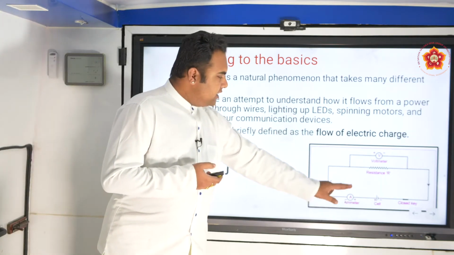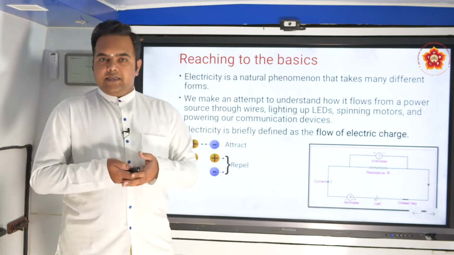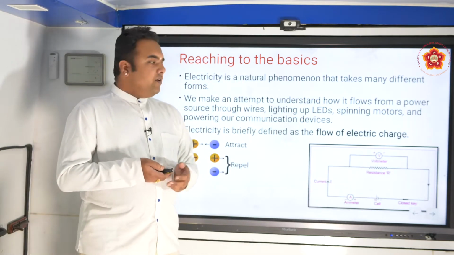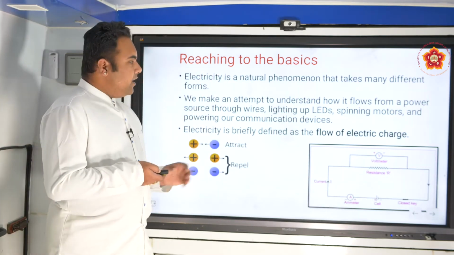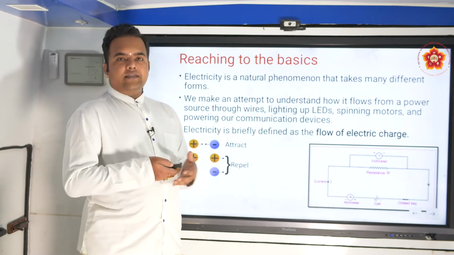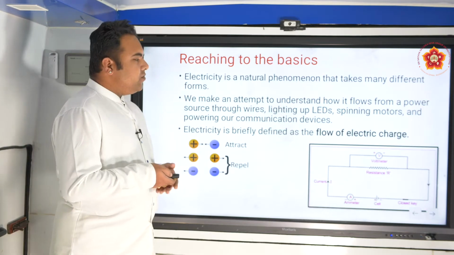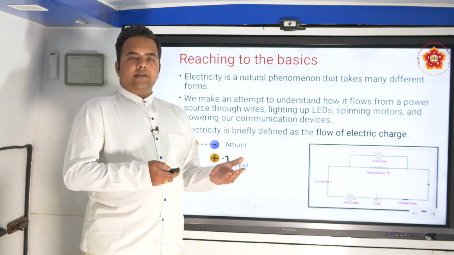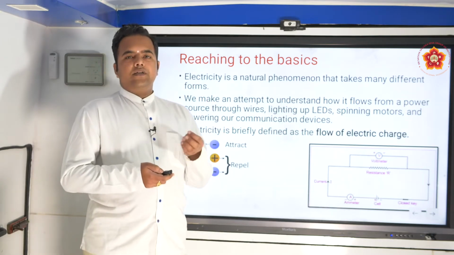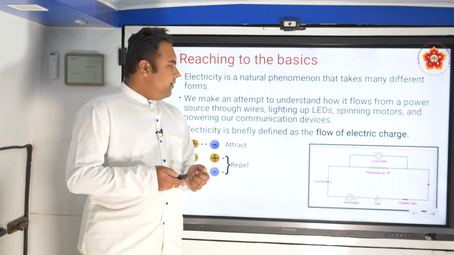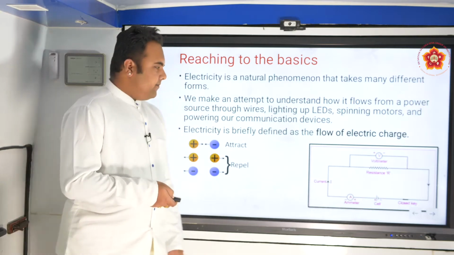Can we interchange them? What happens if we connect the voltmeter here and the ammeter here? Is it the same or is it different? Why exactly are these connected like this? Naturally a question comes like that. To discuss why we connect them in this particular fashion only, we need to know about series and parallel circuit connections. Once we discuss what is a series circuit and what is a parallel circuit, only then will we be able to appreciate why the ammeter comes here and why the voltmeter is connected here.